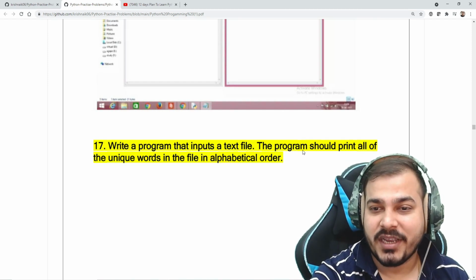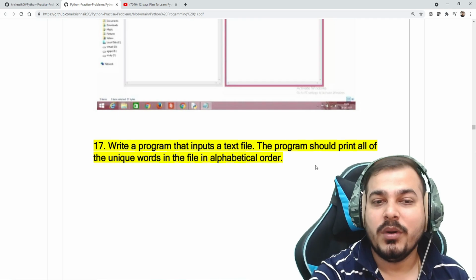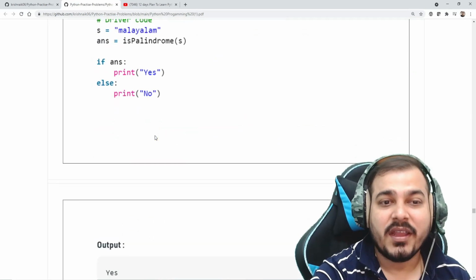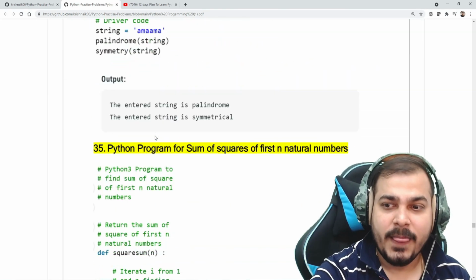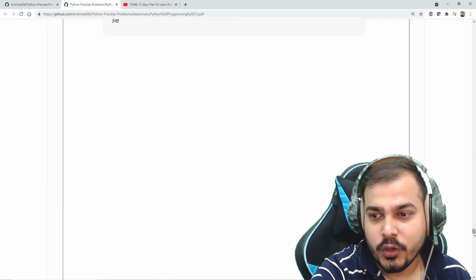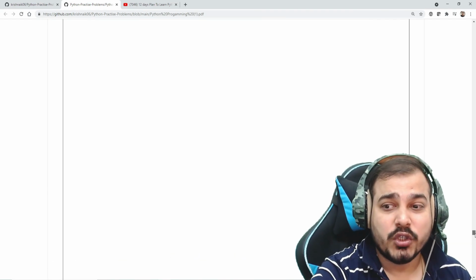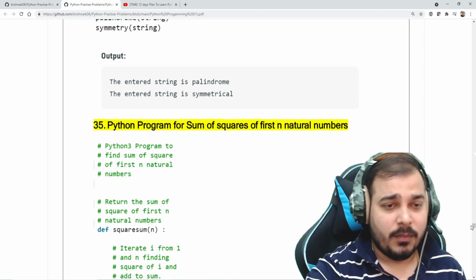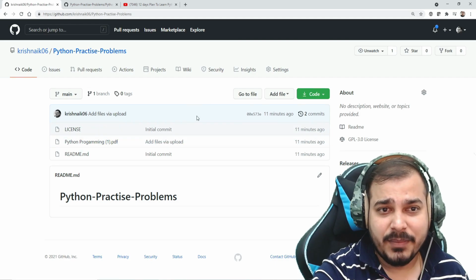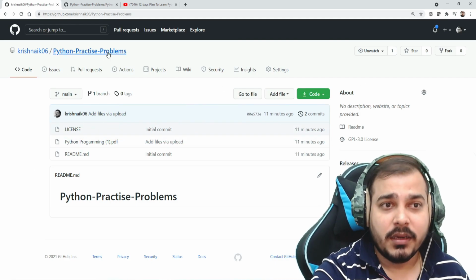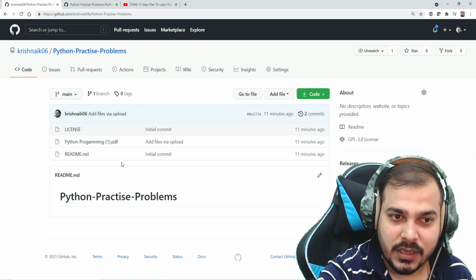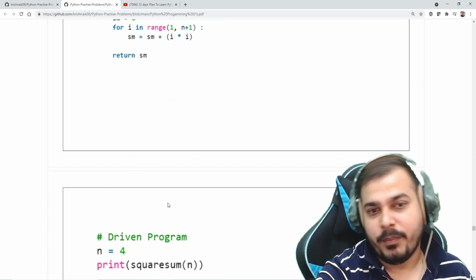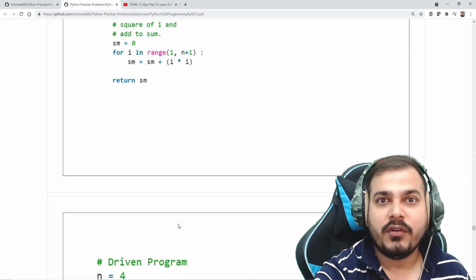Write a program that inputs a text file. The program should print all the unique words in the file in alphabetical order. So something like this. As you go ahead, more and more difficult problem statements will definitely come. This is not only the 35 questions that I'm going to upload, guys. I'm going to add more difficult questions with respect to Python, but for your practice purpose, I think this will be very good. Make sure that you star this repository, because more and more questions, more and more PDFs I'll keep uploading with respect to Python programming as our team prepares them. So this will definitely help you for practice.